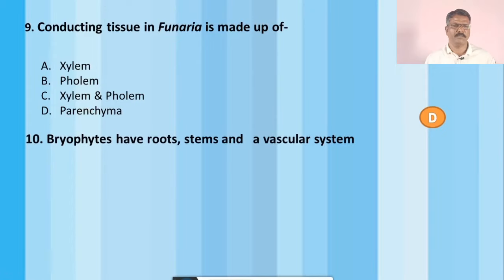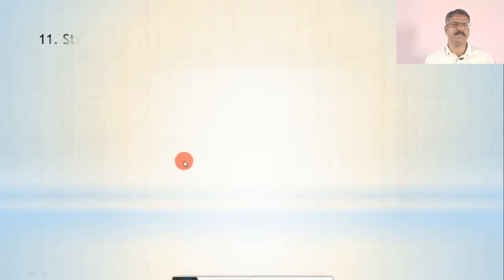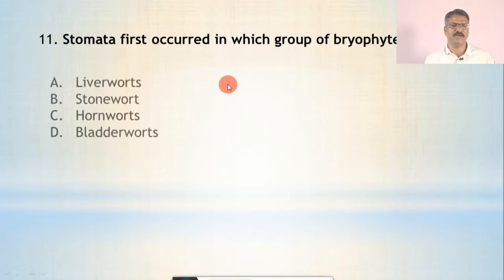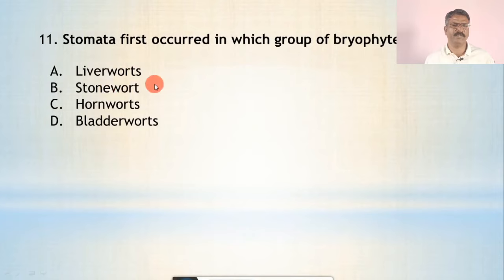Question number 10. Bryophytes have roots, stems, and vascular system. Is this sentence true or false? The options are true or false, and the correct option is false, because bryophytes have no roots, or the body is not differentiated into root, stem, leaves, and there is no vascular system. Question number 11. Stomata first occurred in which group of bryophytes? The options are A. liverworts, B. stoneworts, C. hornworts, and D. bladderworts. And the correct option is hornworts.